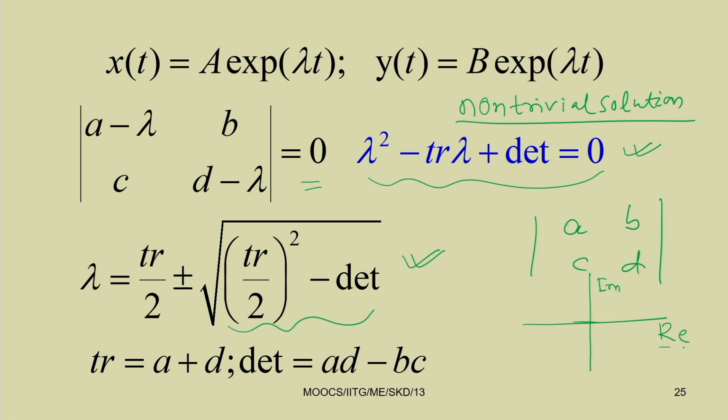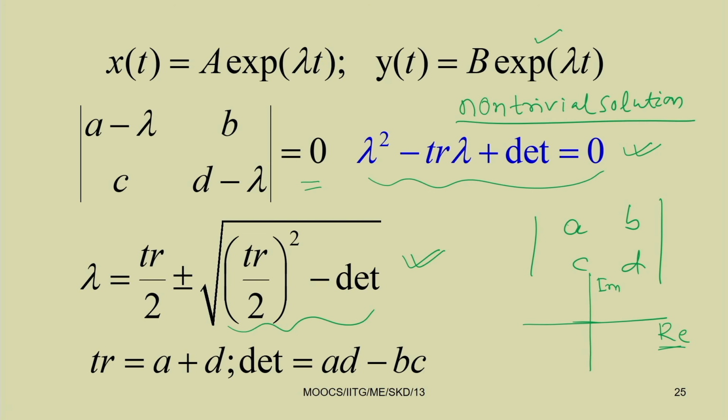We know that if the eigenvalue lies in the left hand side of the S plane, that means it becomes negative, then the response is e to the power of a negative lambda, so the response will decay. But if lambda is positive, the response will grow exponentially, and if the response grows exponentially, then the system becomes unstable.